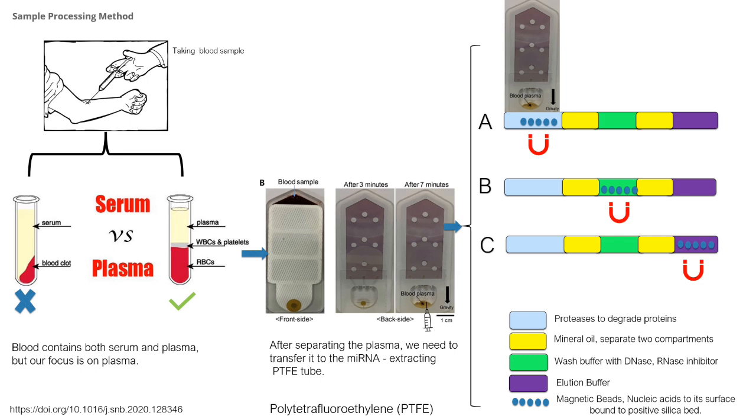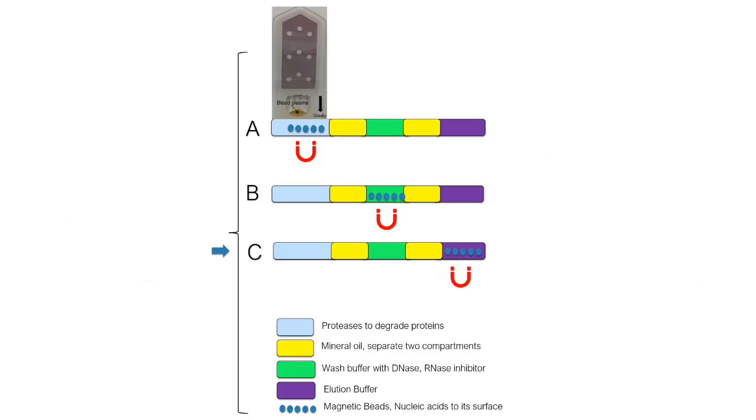After that, place the blood in a polytetrafluoroethylene PTFE tube. This tube is resistant to the chemicals we are going to use for the extraction of miRNAs. When the blood is introduced into the tube after breaking the valve between the tube and the paper-based sheet, all the extracellular miRNAs will bind to the magnetic beads. These beads have a silica coating that is positively charged, allowing them to bind with the negatively charged nucleic acid backbone. In the first chamber of the tube, proteases are added to degrade all the proteins present in the plasma, ensuring they do not affect the subsequent processes.